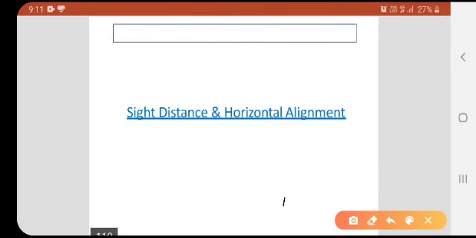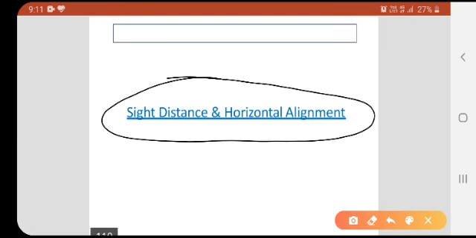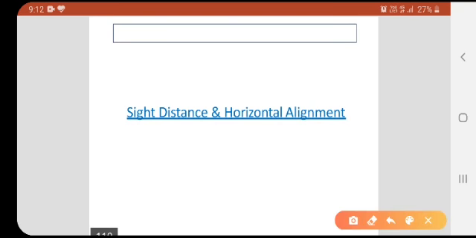Today I am continuing the topic of stopping sight distance. Okay, what do you mean by sight distance and horizontal alignment? Let us see. First we will start with the sight distance. What do you mean by sight distance?